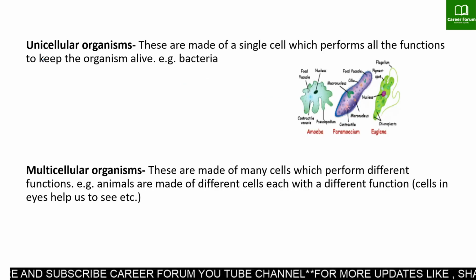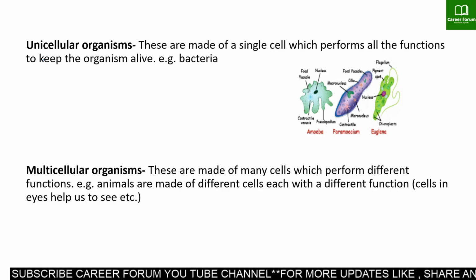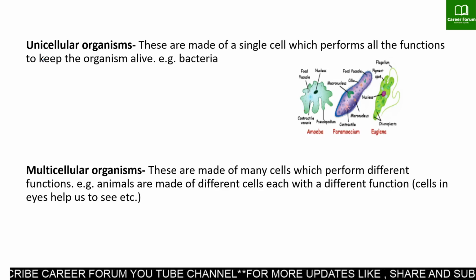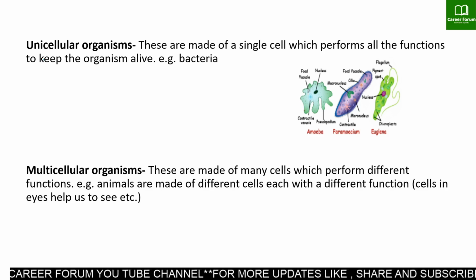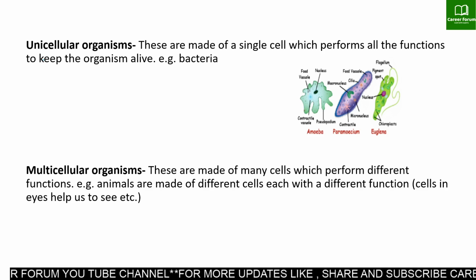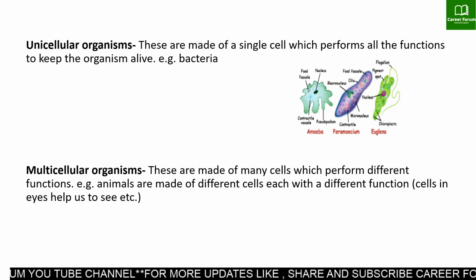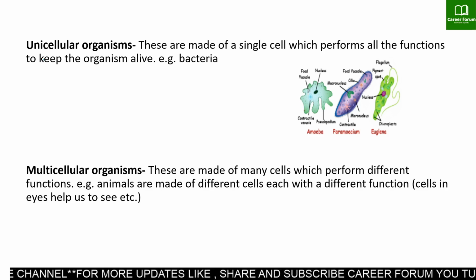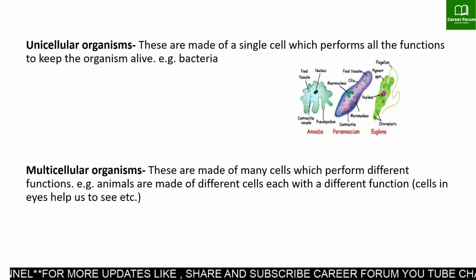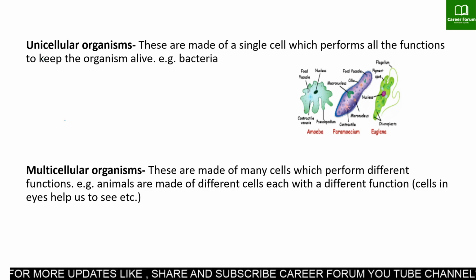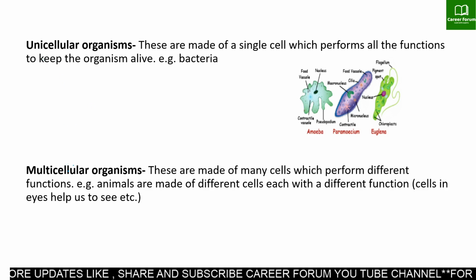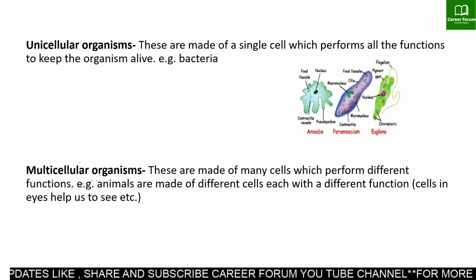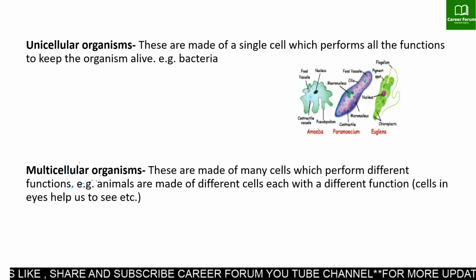Well students, as you know, an organism is a living thing and it functions on its own, like bacteria, plants or animals. They all have their specific functions. Depending on whether an organism is made up of a single cell or multiple cells, we divide organisms into unicellular and multicellular.